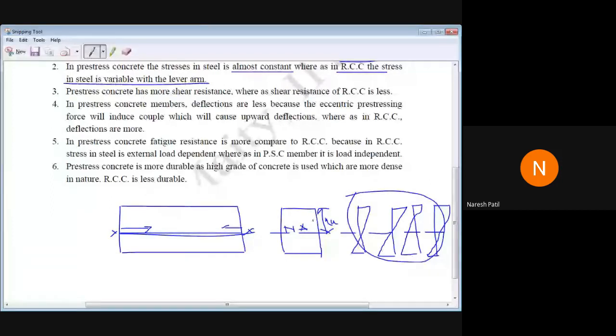So the stress in concrete will not remain constant here in RCC. It will change with respect to the lever arm. Correct? Jyoti? Yes, sir.